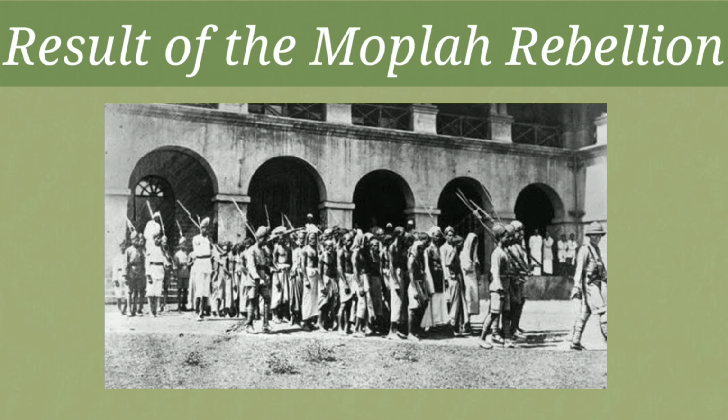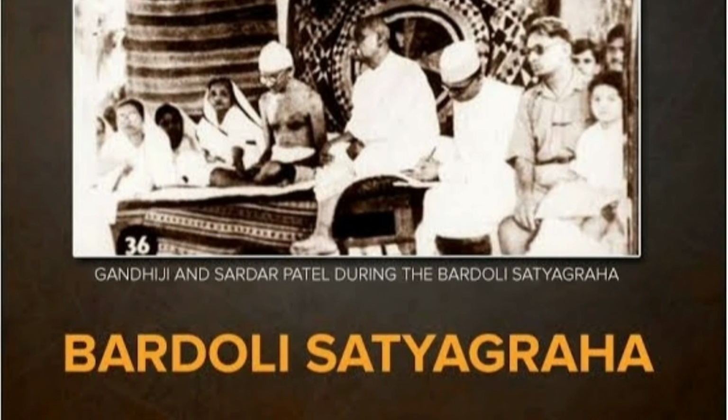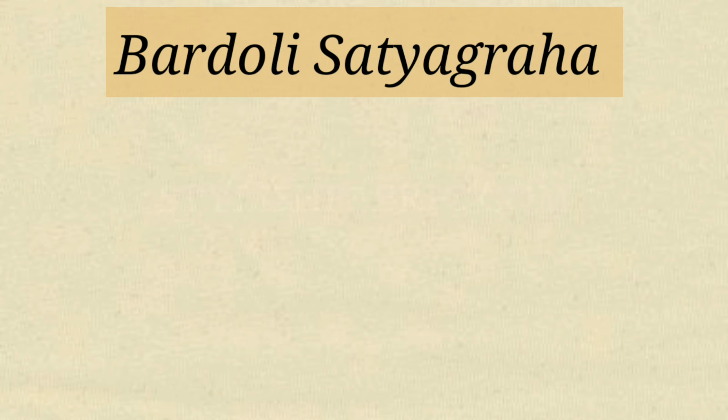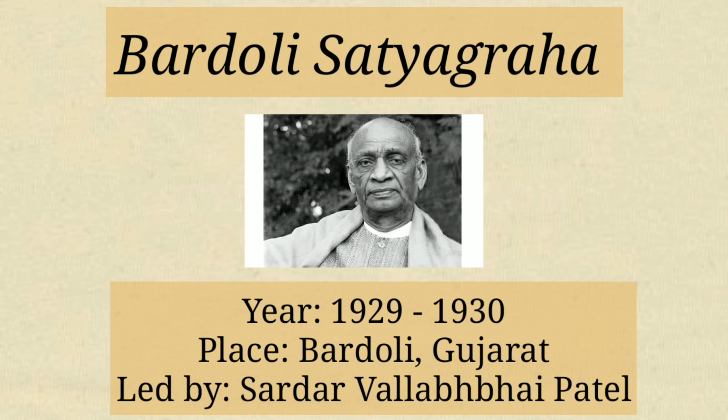So, children, did you understand about the Mappila rebellion clearly? Good. Next, let's learn about the Bardoli Satyagraha. Children, the Bardoli Satyagraha started in the year 1929 and continued up to 1930. Children, this movement took place in the Bardoli district of Gujarat under the leadership of Sardar Vallabhbhai Patel. Is it clear, children? Next, let's see the cause of the Bardoli Satyagraha.